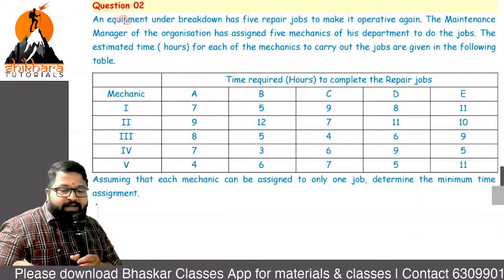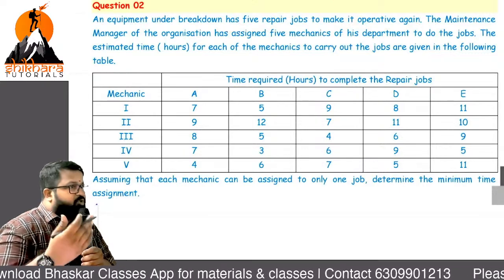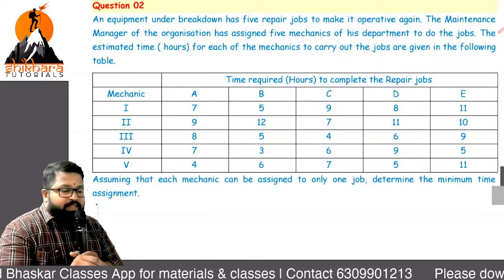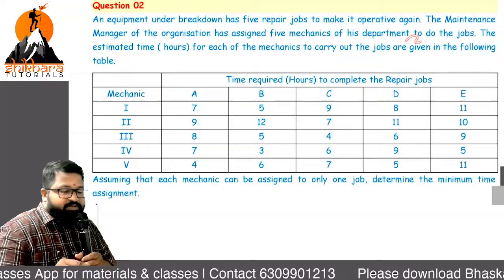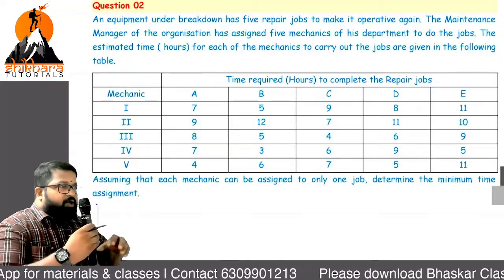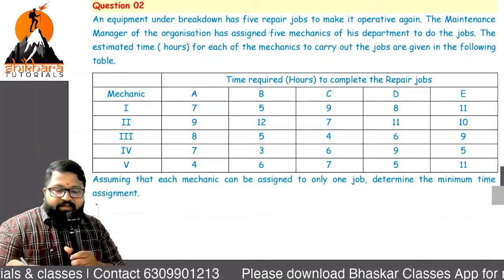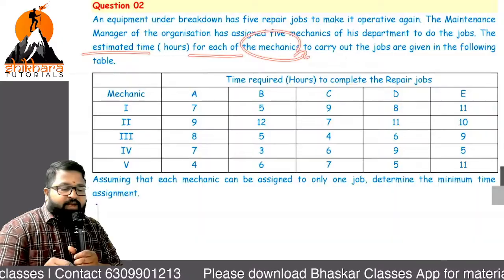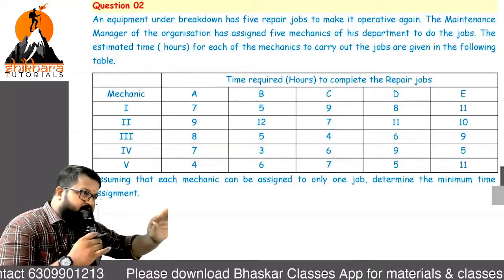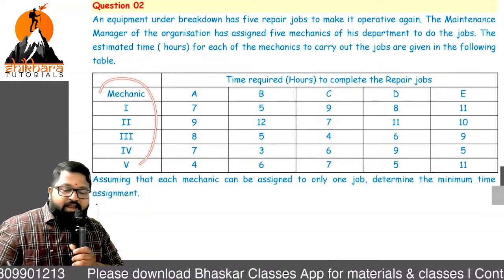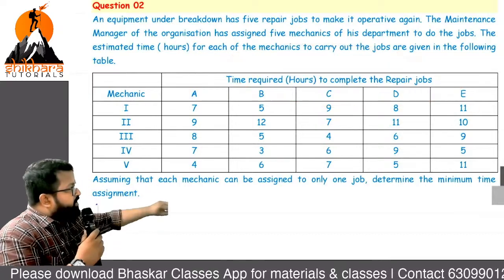An equipment under breakdown has 5 repair jobs to make it operative again. 5 jobs to be done to make the machine work. The maintenance manager of the organization has assigned 5 mechanics of his department to do the job. So the machine has to be repaired, and for that how many mechanics do we have? 5 mechanics. The estimated time of each mechanic to carry out the job is given below. Now by seeing this you can get clarity. It is a minimization model. And here how many mechanics are there? 5. And how many jobs are there? Basically 5 repair jobs.